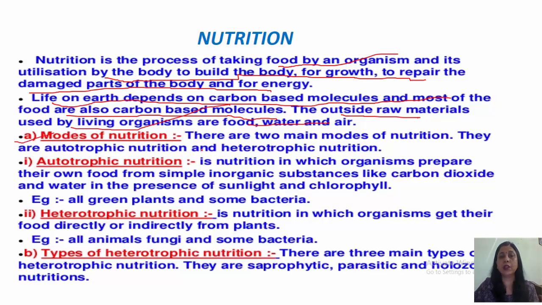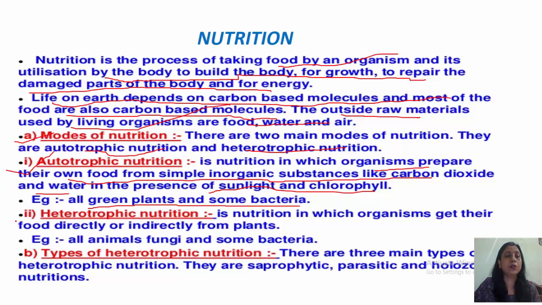Now, what are the modes of nutrition? You must have studied this in your 7th class. There are two main modes of nutrition: autotrophic nutrition and heterotrophic nutrition. In autotrophic nutrition, organisms prepare their own food from simple inorganic substances like carbon dioxide and water. These are the raw materials used for autotrophic nutrition. But along with these two raw materials, the presence of sunlight and chlorophyll is a must. If any of these is not present, the food will not be prepared. This autotrophic nutrition is mainly done by all the green plants and some bacteria.